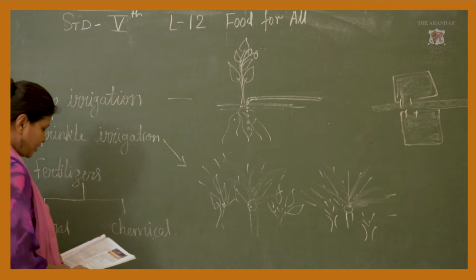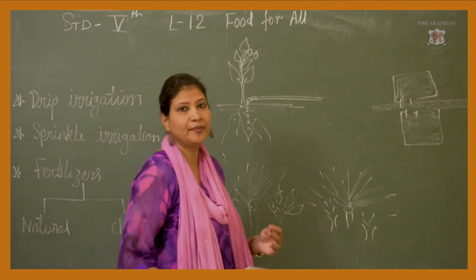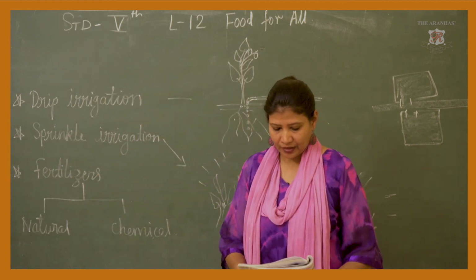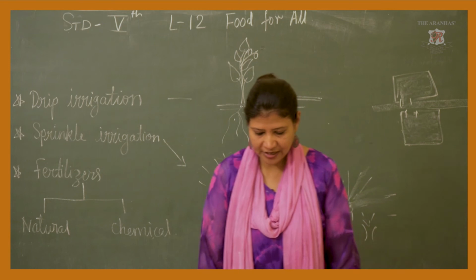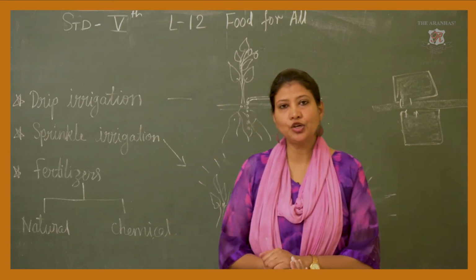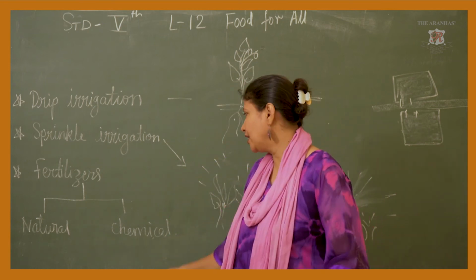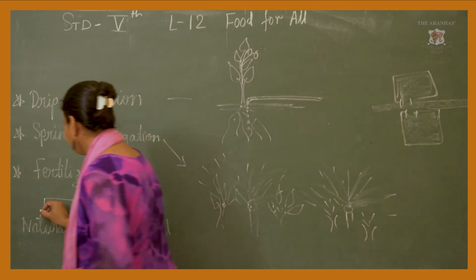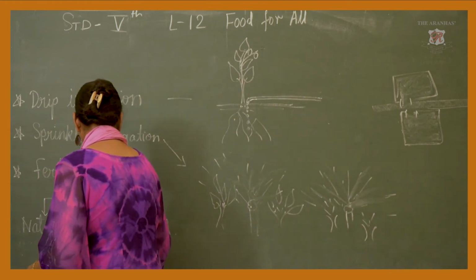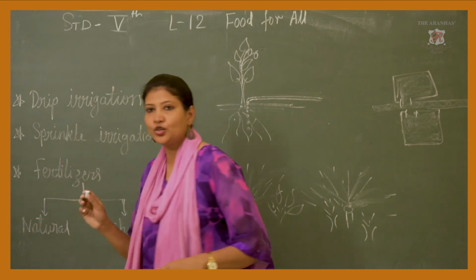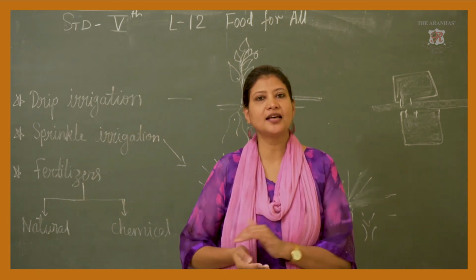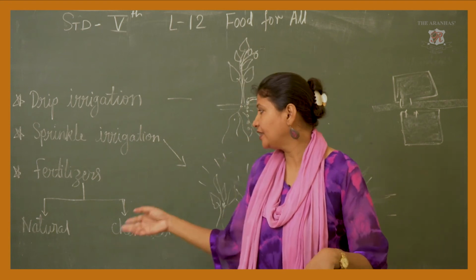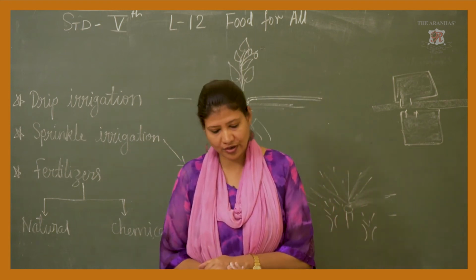Now what is natural fertilizer and what is chemical fertilizer? Okay, in natural fertilizer the things are used naturally, and in chemical fertilizer all the chemicals are used. Actually chemical fertilizers are not so good, natural fertilizers are good for us.